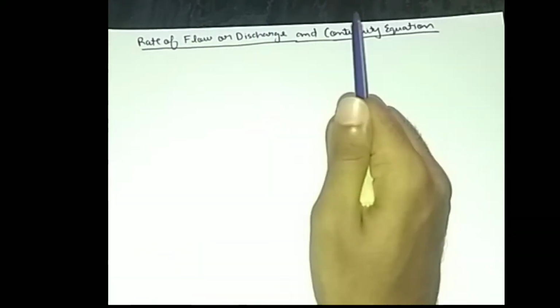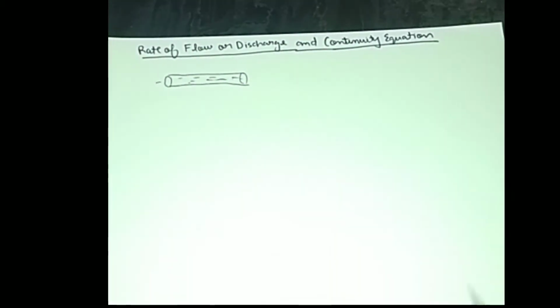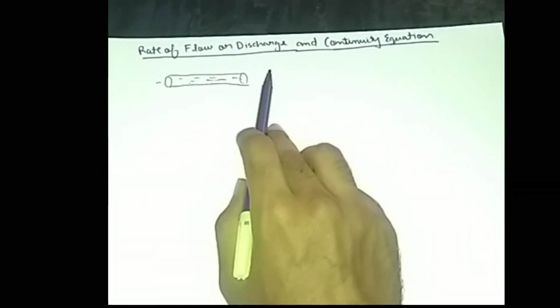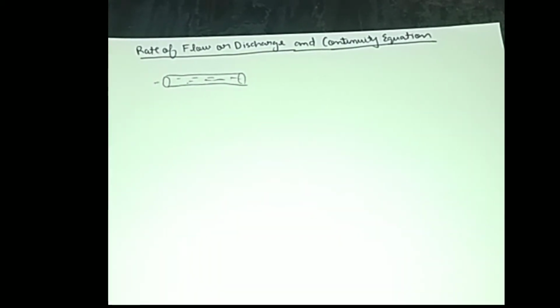Rate of flow, from the name itself we can find out what the real definition of rate of flow means. Rate of flow is nothing but the volume of the fluid that flows per second through a pipe. So if I have a pipe here, and I have water flowing inside, rate of flow means it is a quantity of the fluid that flows per second through a section of a pipe.